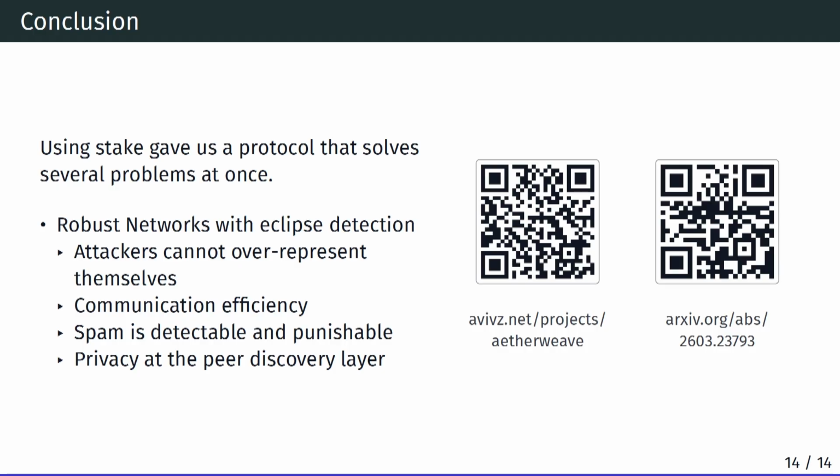And we did this while preventing the attackers from over-representing themselves and in a communication-efficient manner while limiting spam and any privacy violation. On the right side, you can see that there are QR codes for one blog post on Aviv's website that you can check out. And we also have the paper on arXiv. Thank you.